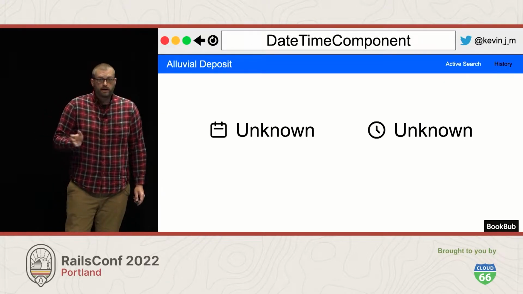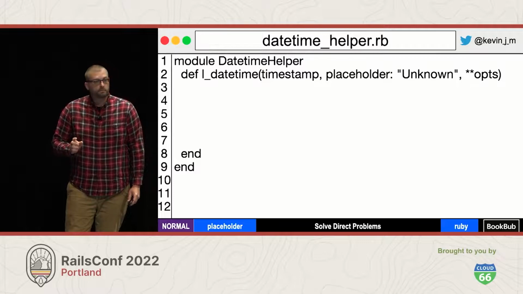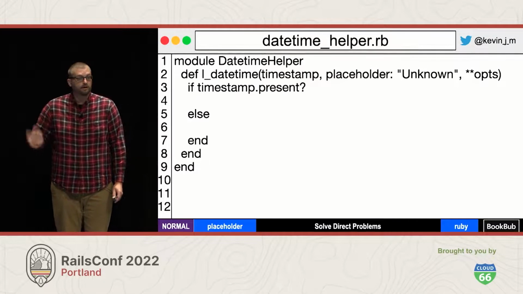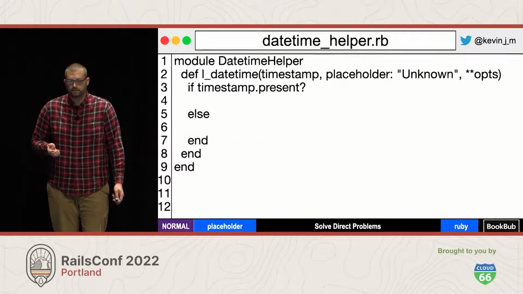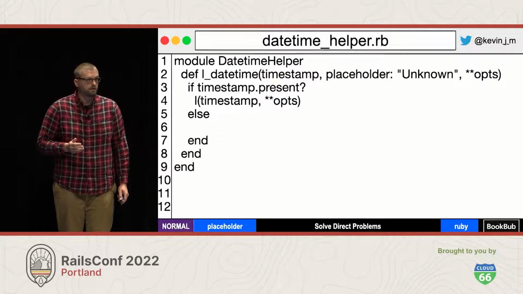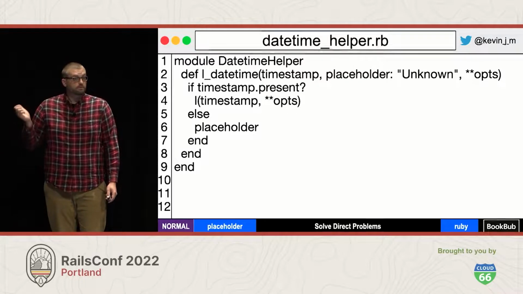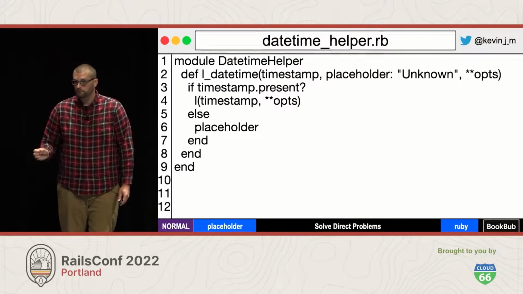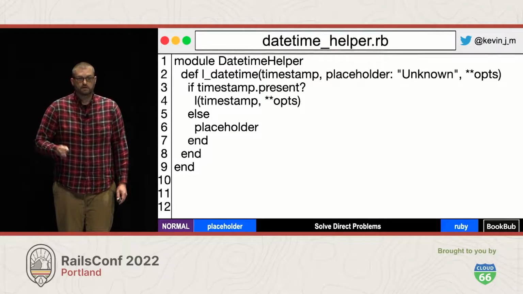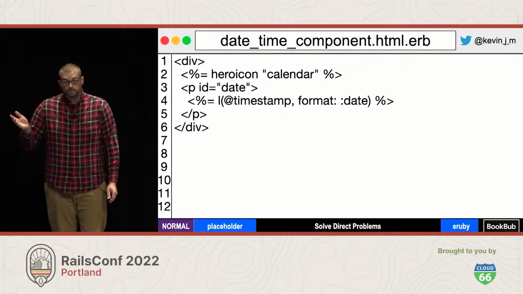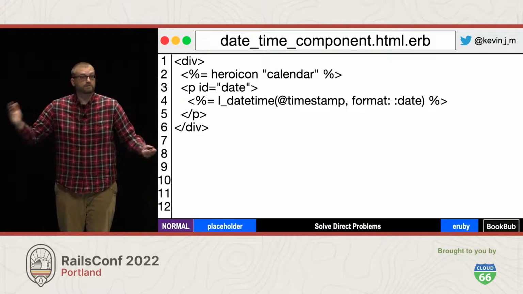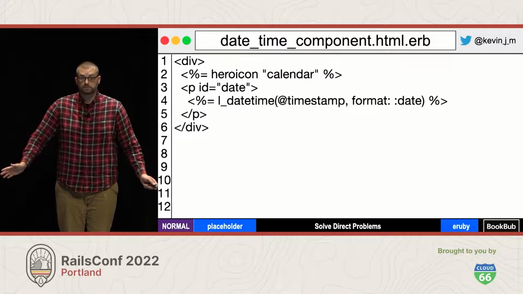And luckily, in our application, we have an existing Rails helper we're using elsewhere that we've defined that does exactly this. It basically wraps the L method for us to make sure that we have a timestamp and then calls the L method. Otherwise, it provides the placeholder text that's passed in. So we want to update our existing view component to use this existing Rails helper. And so we're going to go ahead and do that. That should be a real simple fix. Rather than calling the L method, we'll instead call L datetime, and we should be all done.